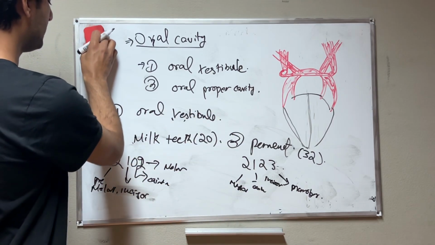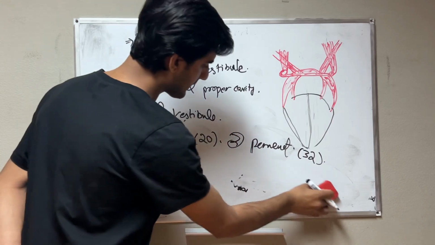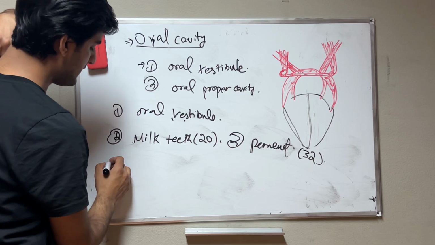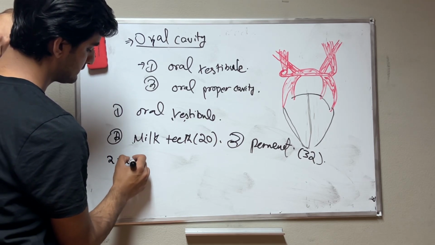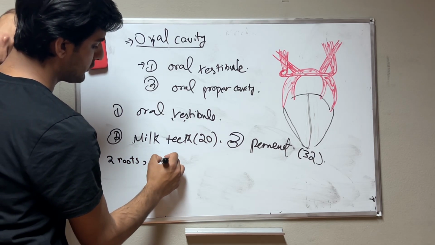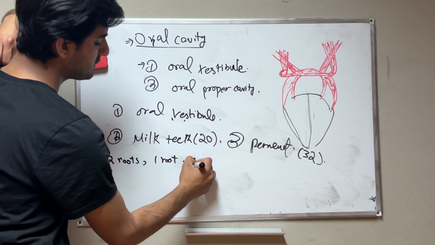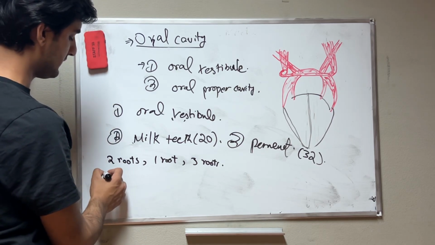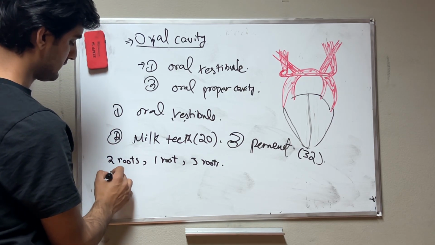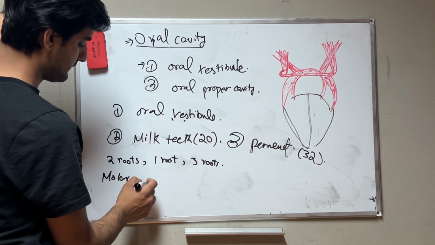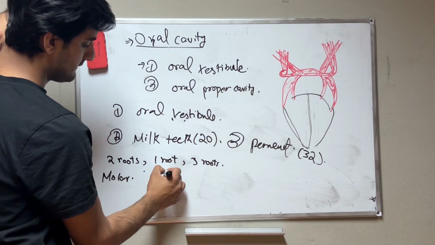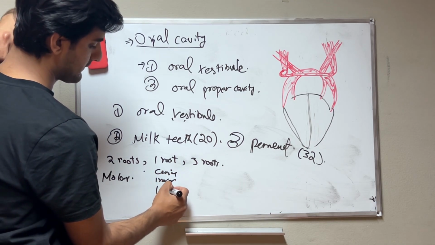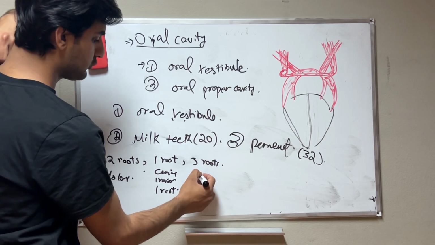Another important thing in teeth: some teeth have 2 roots, some have 1 root, some have 3 roots. If you talk about 2 roots, this is molar. Canine and incisor have 1 root. 3 roots is also molar.